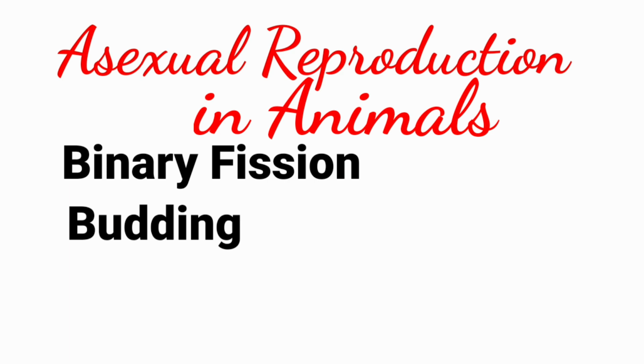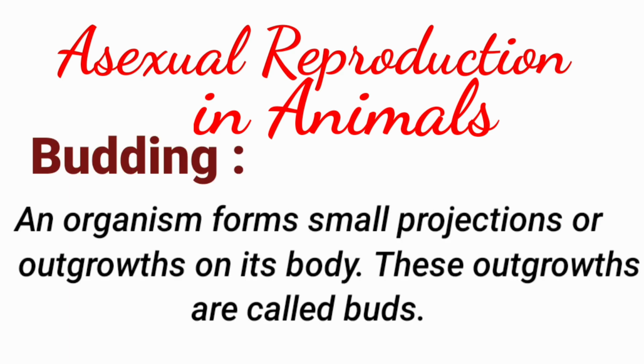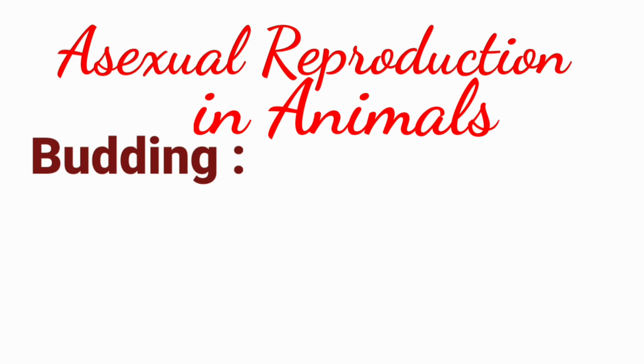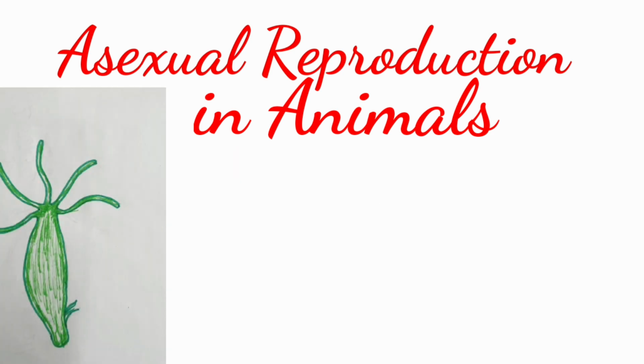Budding is a type of asexual reproduction. An organism forms a small projection or outgrowth on its body. These outgrowths are called buds. Each bud grows into an independent individual. For example, Hydra. Hydra is a multicellular organism with a soft cylindrical body. Tentacles are present around its mouth.